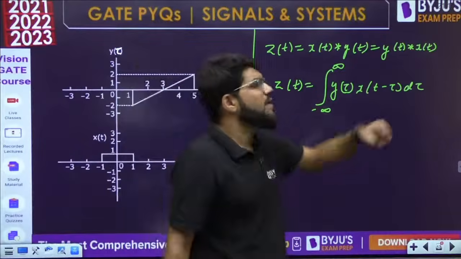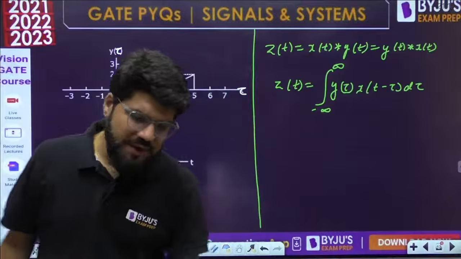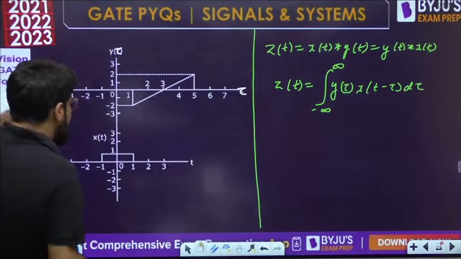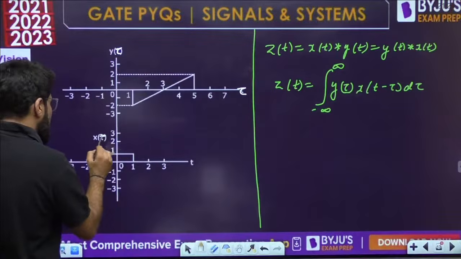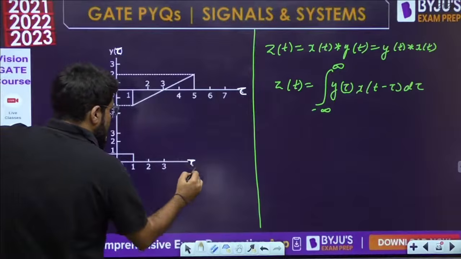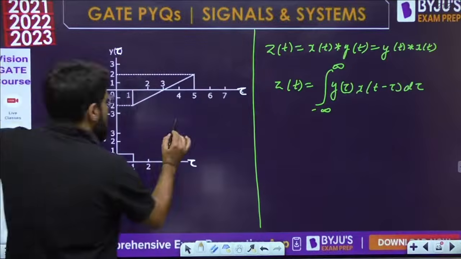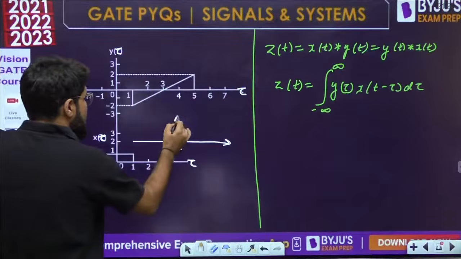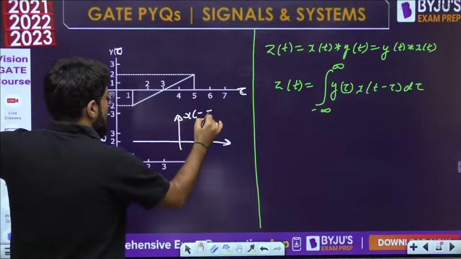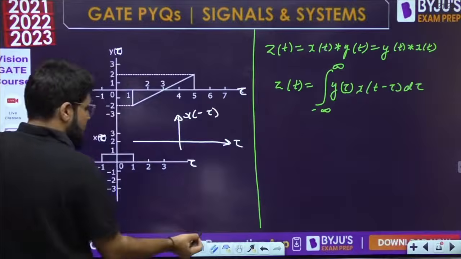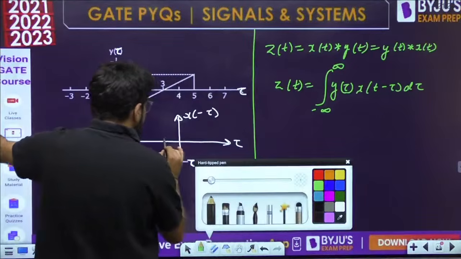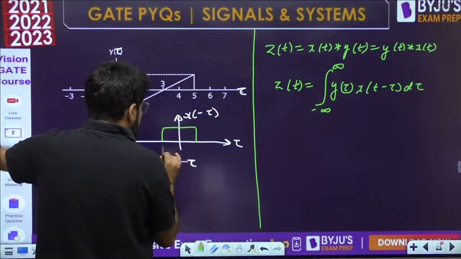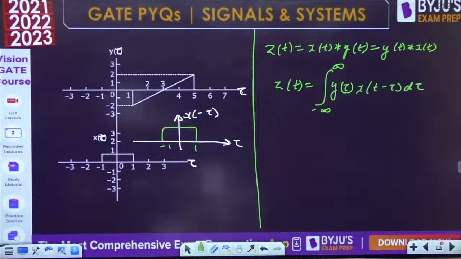But what is x(t minus tau)? This you have to understand. This is x(t) given to me, or suppose this is x(tau). What is x(t minus tau)? First of all, this one is symmetric, so there is no effect of folding. x(minus tau) represents the folding, but it remains the same as x(tau) because it is a symmetric function.